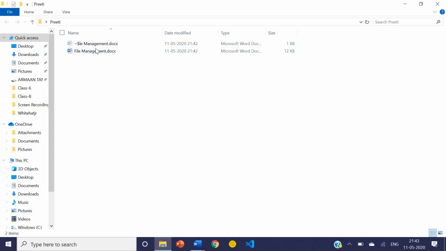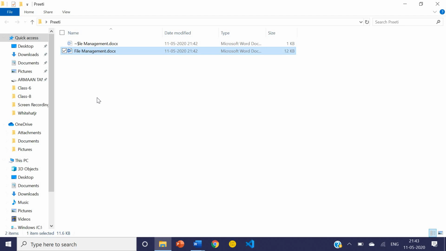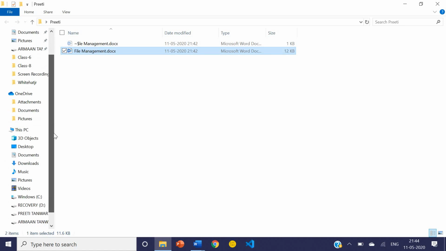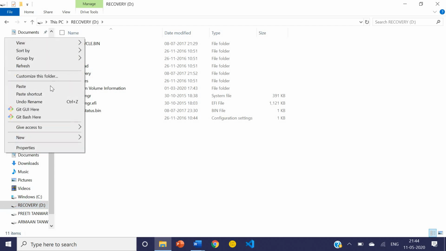Now we will learn to copy this file to some other place. Okay, to copy this file, first we will click on the file, right click, then copy. Where do you want to save? Suppose I am choosing another folder or drive, like I am going to the D drive. So select the D drive. Here I want to save it. So right click,